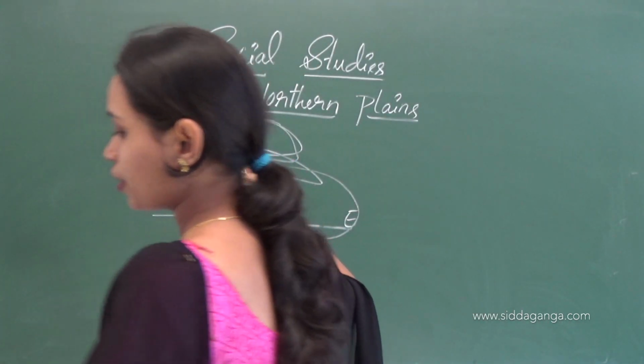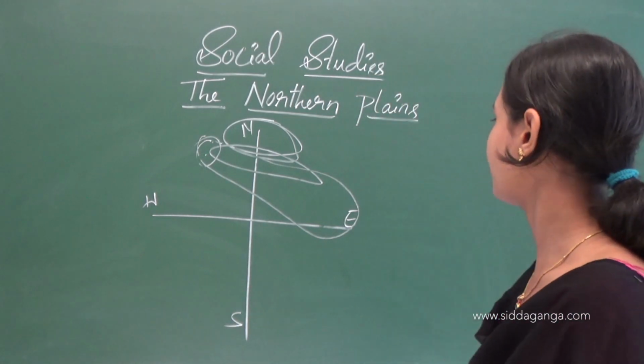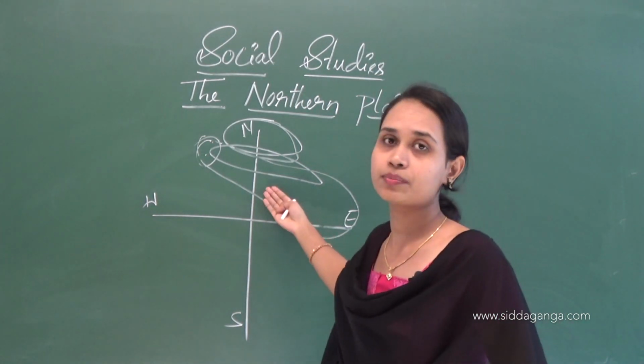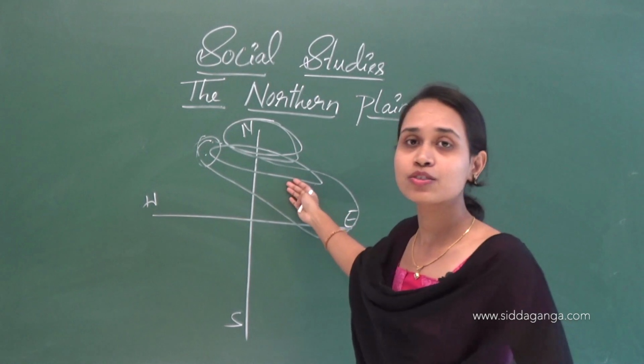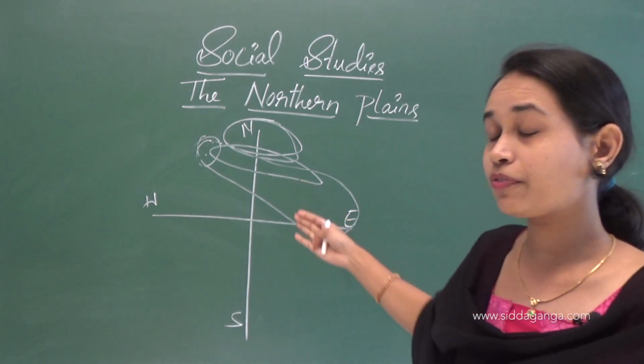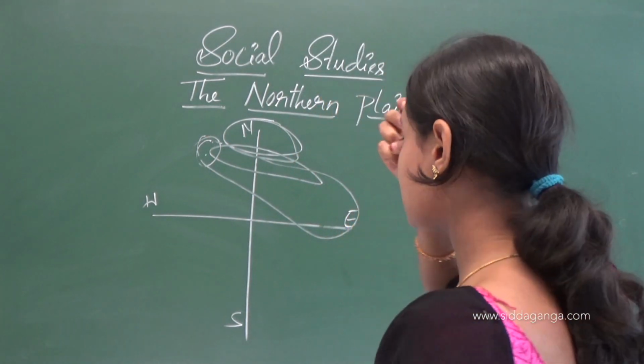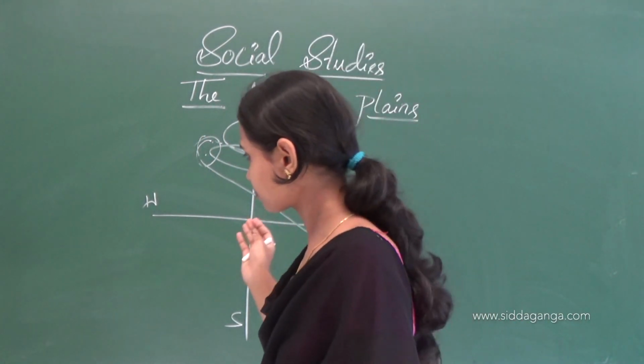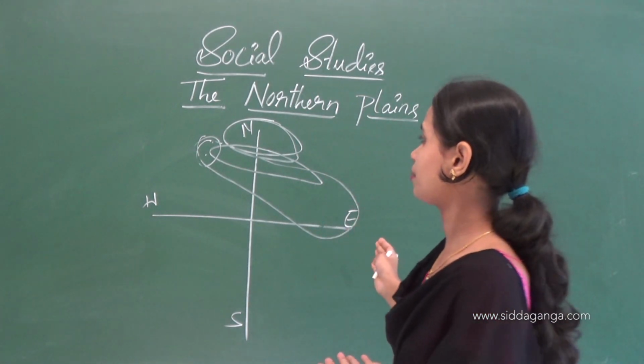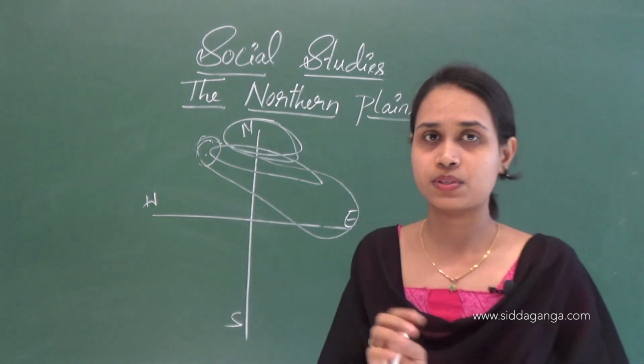The northern plains also have alluvial soil. In this part there is very fertile soil. This soil is very fertile. In this region they grow many crops.